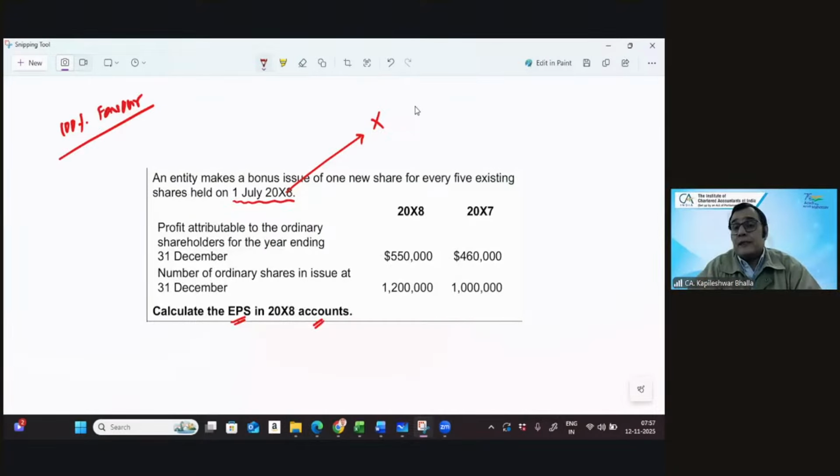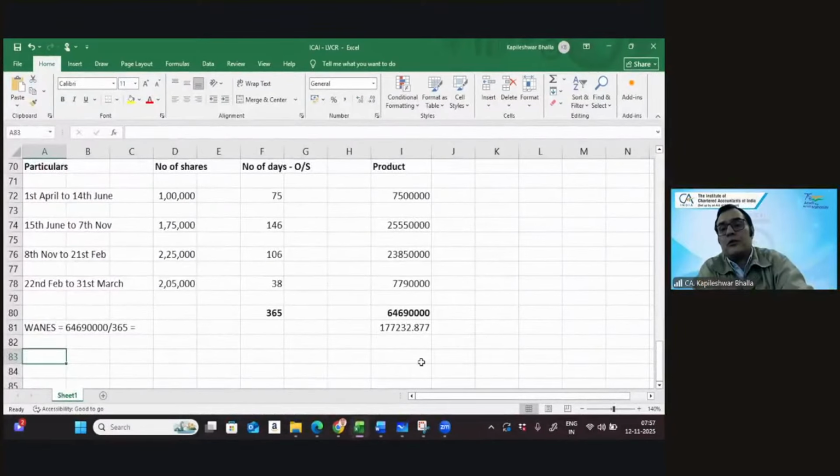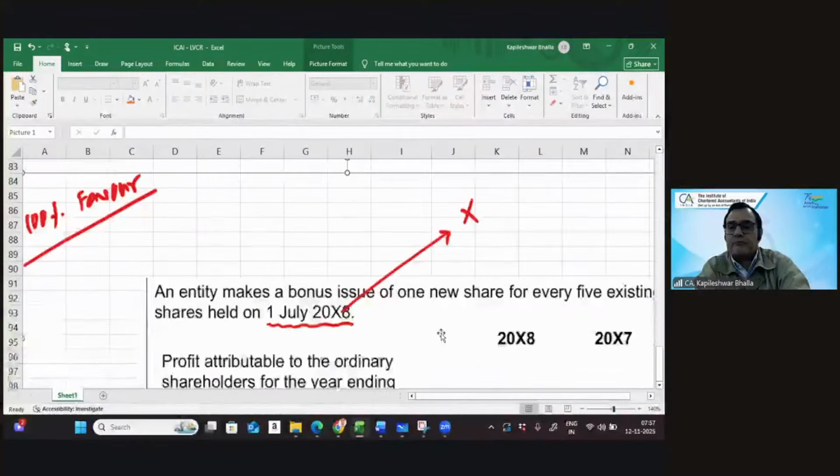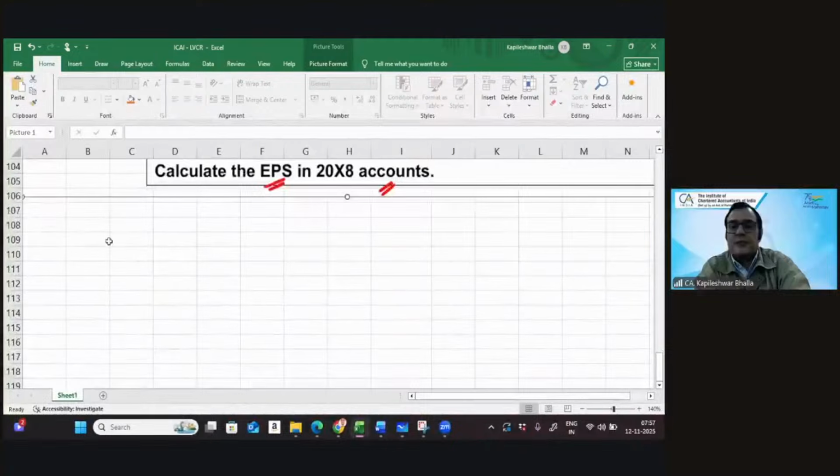So you're going to calculate three earnings per share. One is the basic EPS for the year X8. One is the basic EPS for X7 as was originally reported. And one is the basic EPS for the year X7, which is going to be restated as well. So what I'll do, I'll just paste this question across on the Excel, because once you get the Excel, you will also get this input as well. Okay, so I think let's begin the journey.